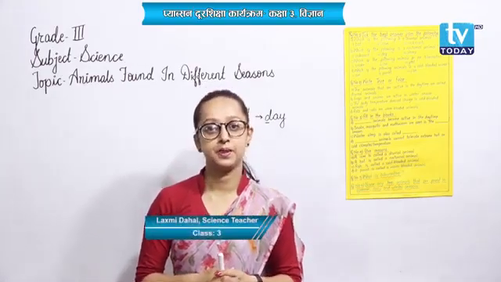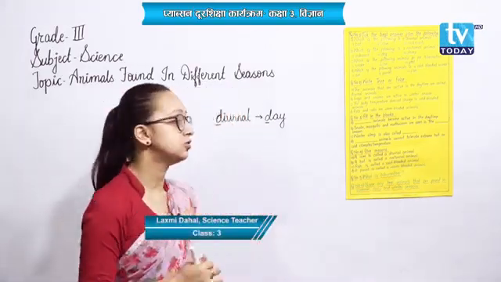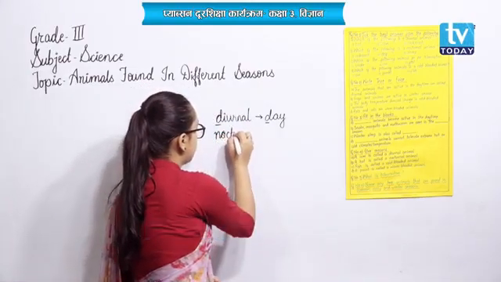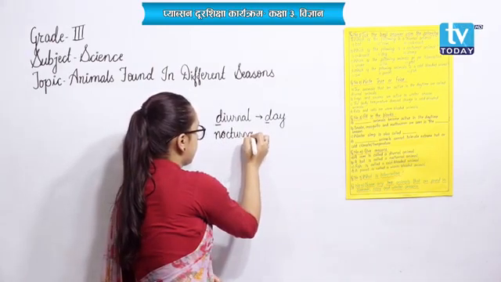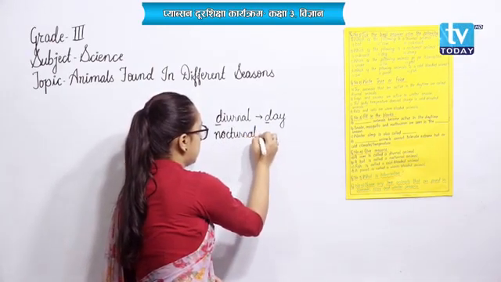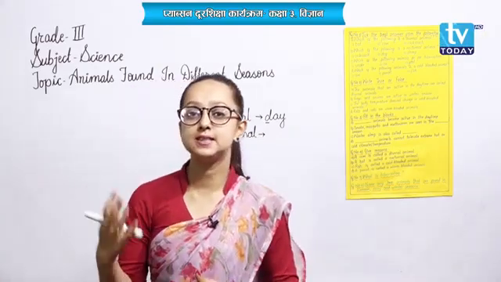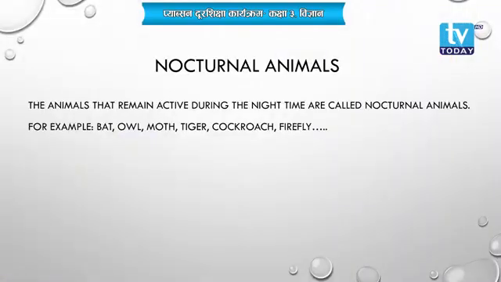Okay, now taking on to the second word, that is nocturnal. Nocturnal. Okay, next term, the animals that remain active at night whereas they take rest during the daytime.